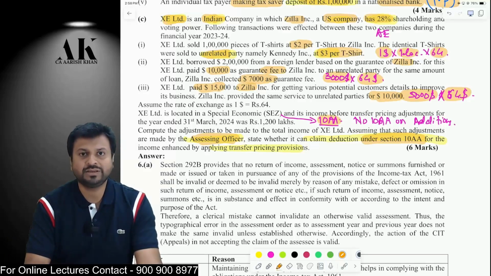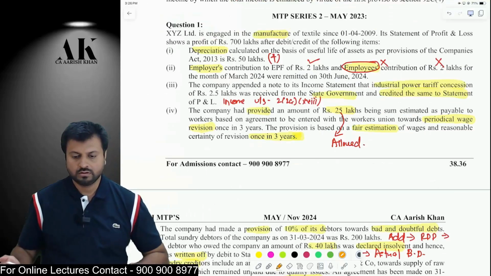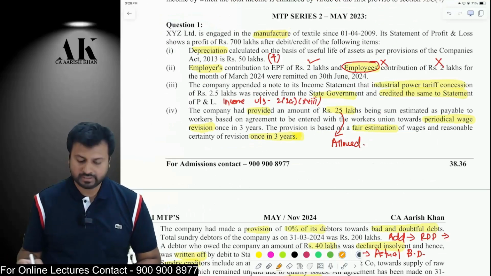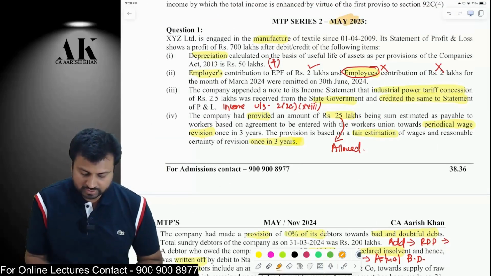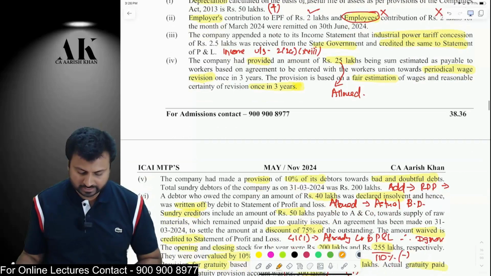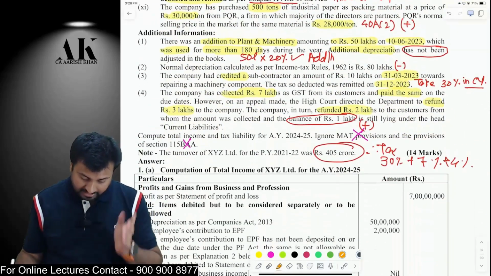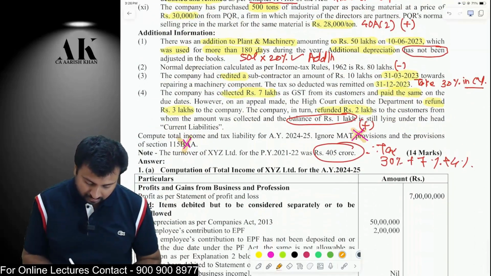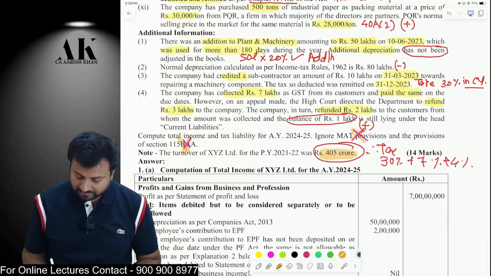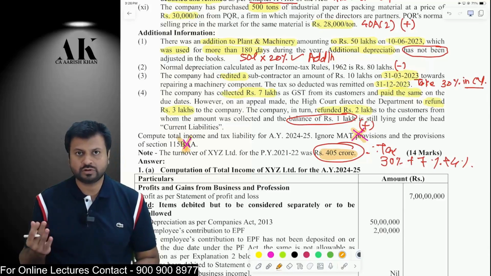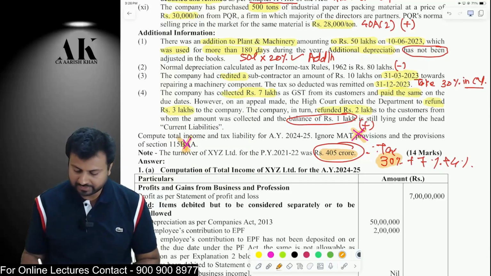This is what this MTP is all about. So let's move on to the next MTP, that is MTP Series 2 May 2023. The very first question is on PGBP income against XYZ Limited, a manufacturing assessee. You're not supposed to follow MAT, you're not supposed to follow 115BAA, and the turnover of last year is 405 crore, which is more than 400 crore. Therefore, the tax rate will be 30% for the assessee.